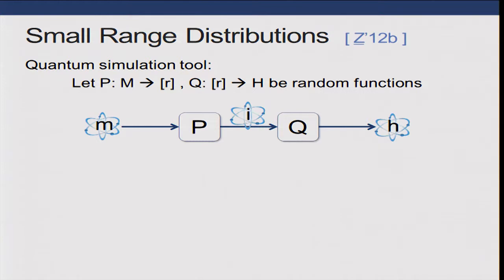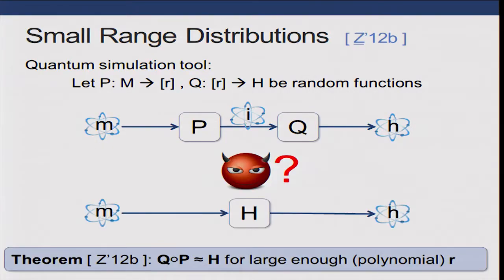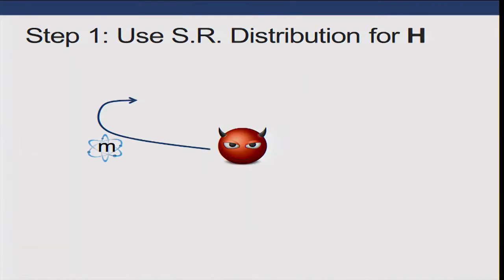Consider the composition of P and Q. Its domain and codomain are the same as the random function H from the previous slide, and yet the range of this function, the number of possible output points, is relatively small. It's only R points. Nonetheless, we've previously shown that if we choose R to be a large enough polynomial, these small range functions are indistinguishable from truly random functions.